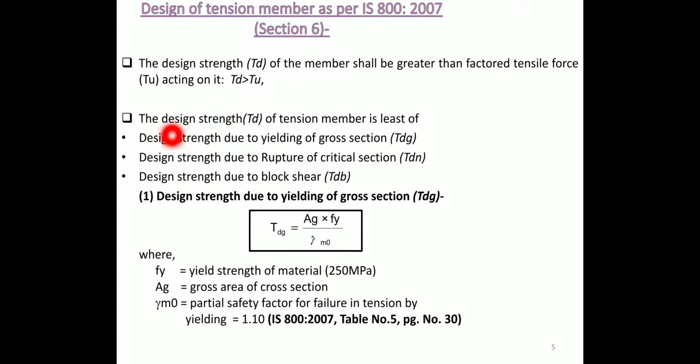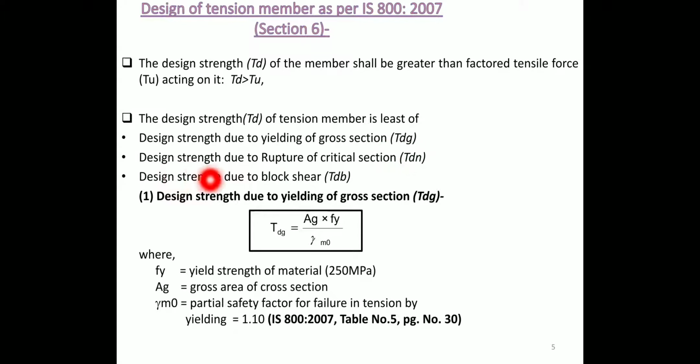So under this condition, first, design strength Td of tension member is the least of the following. Here 3 criteria are given. We are going to find out the value of design strength Td of the tension member, and here the minimum value we are going to choose. The first criterion is design strength due to yielding of cross section, denoted by Tdg, where Td is design strength and g stands for yielding of cross section.